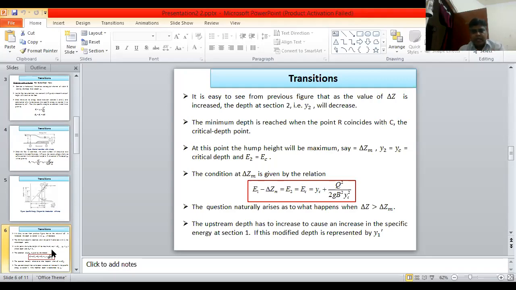The question naturally arises as to what happens when delta Z is greater than delta Z max.